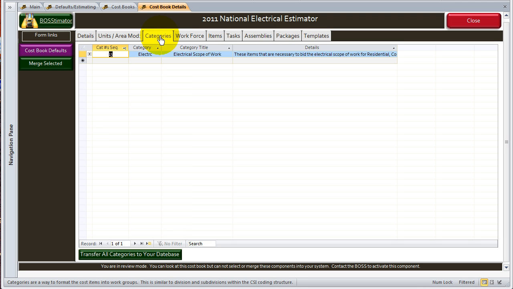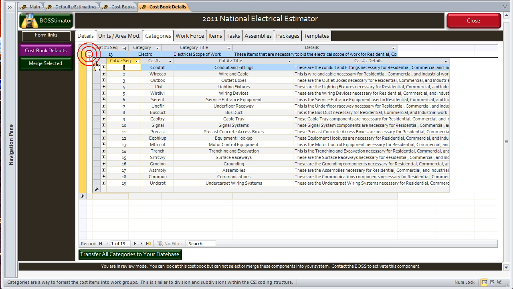Next thing is the categories. The categories are a way that the BOSStimator divides the scope elements down for easy sorting and also for easy reporting. There's only one major category in this cost book, and it's the electrical category, since this is the electrical database cost book. So let's go ahead and see what's underneath that.